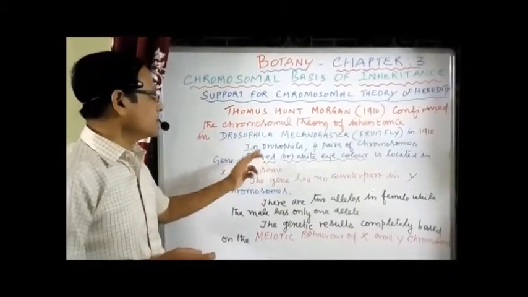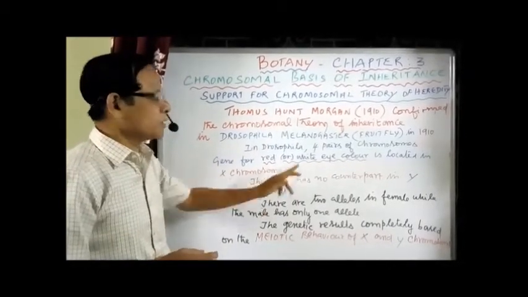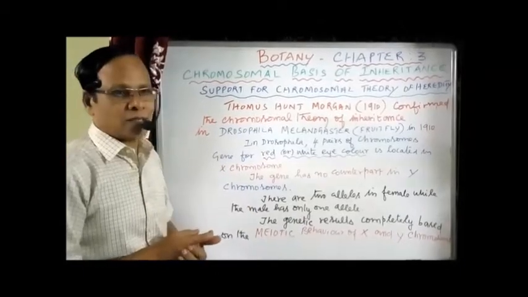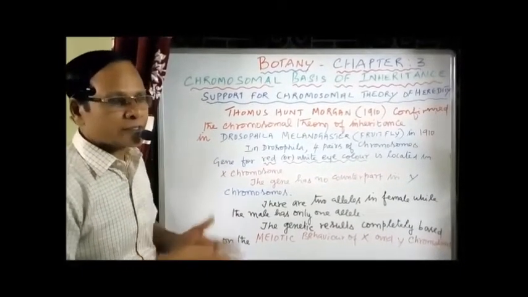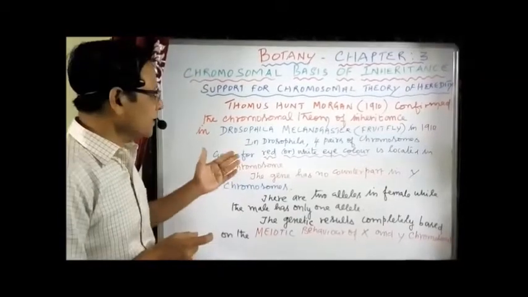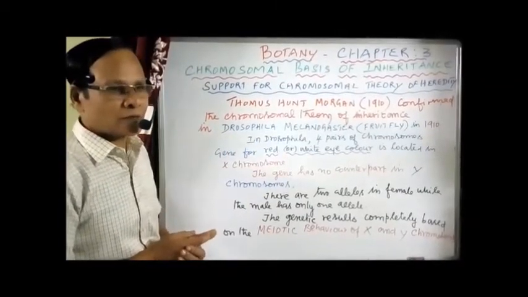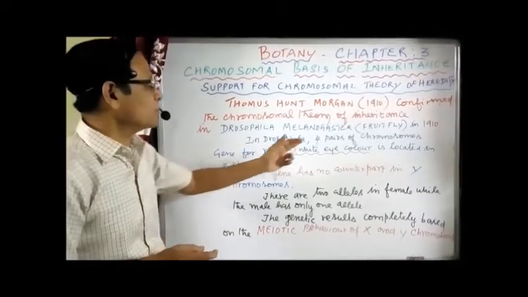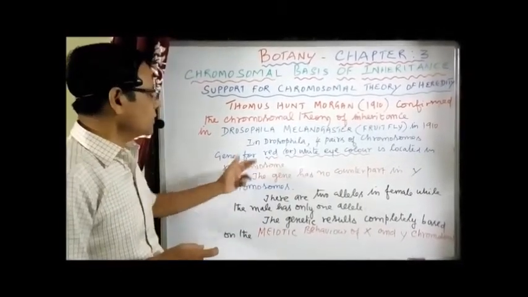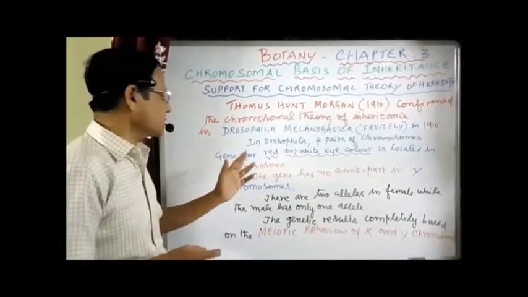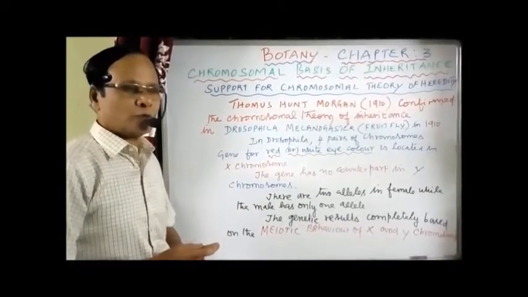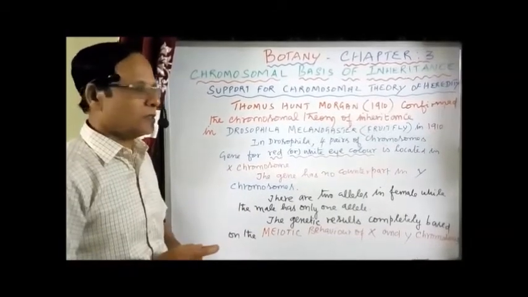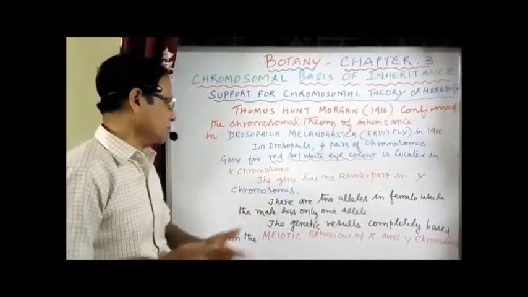Number 1, red eye color. Another one, white eye color. The genes for these characters, eye color, are located on the X chromosome. So it is an X-linked character and follows the sex during inheritance. In Drosophila, with 4 pairs of chromosomes, the gene for red or white eye color is located on the X chromosome. Similarly, we also have, for example, yellow body color and miniature wing. These two are also located on the X chromosome.